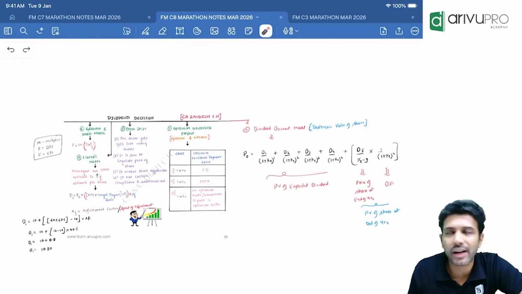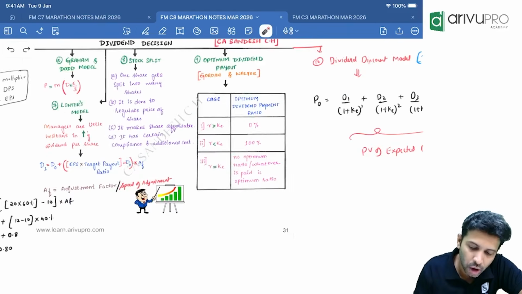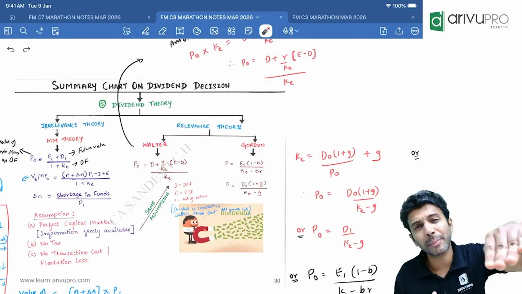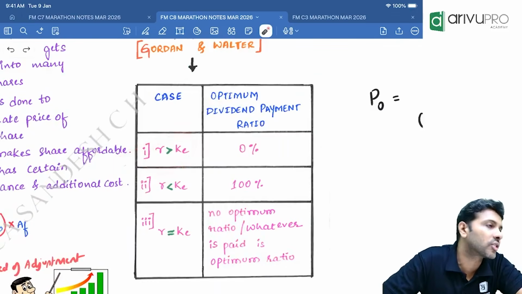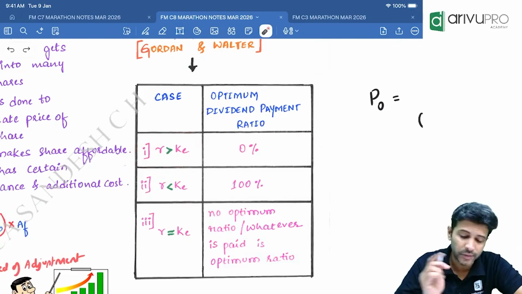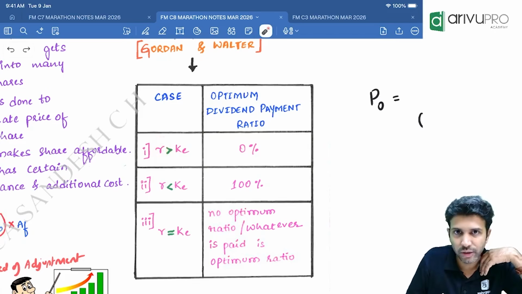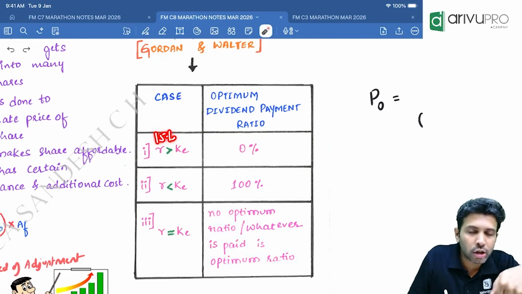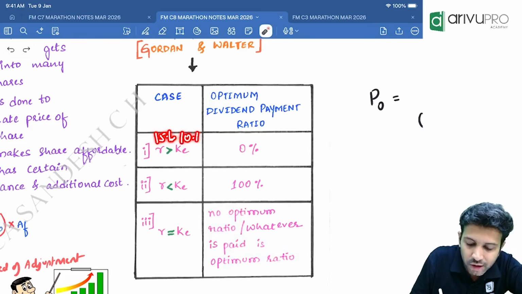So remember, Gordon sir and Walter sir had some optimum payout ratio. Anybody remembers that? As per Gordon sir and Walter sir, there is an optimum dividend payout ratio. Optimum means ideal. So Walter sir and Gordon sir say, if R is greater than cost of equity. Suppose R is a rate of return on your investment. Whatever project the company is doing, on that they will expect some return. Let us say return is 15%. But in order to do the project, the company should raise funds, and funds will have a cost. So if you are raising equity shares and the cost is, let's say, 10%.